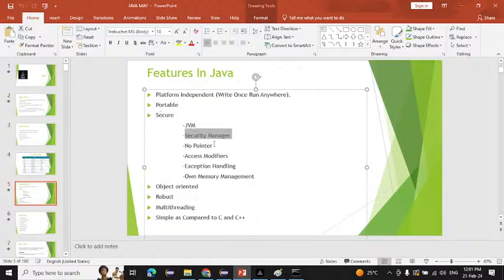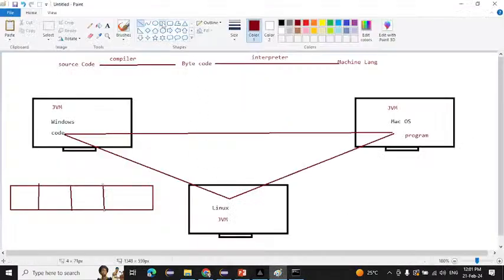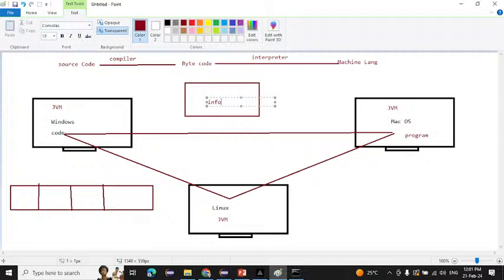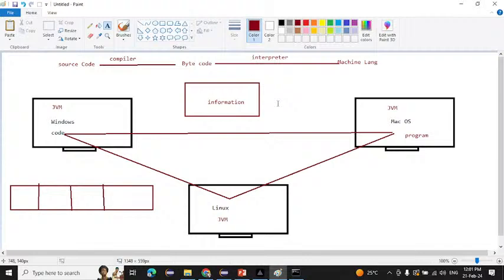After that, no pointer. Inside C++, we have one concept, that is the pointer. It will create a memory, and inside this memory all your information will be stored. Whatever you write inside the code, all the information will be stored in this single pointer.